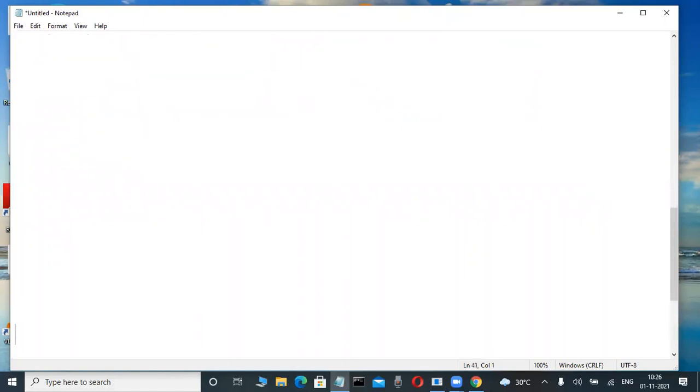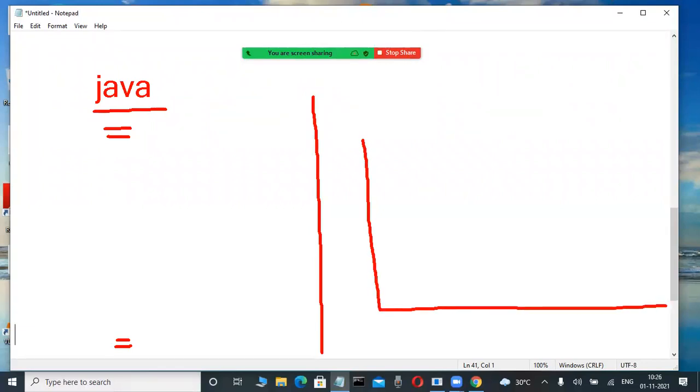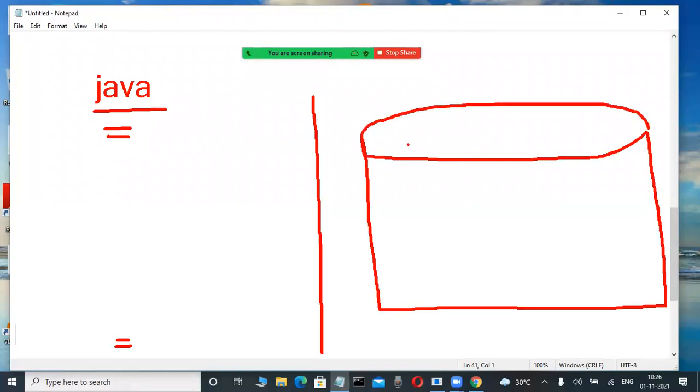Concentrate here. Suppose, for example, you are a JDBC developer or a .NET developer. One example I'm telling. Suppose you are a JDBC programmer. This JDBC means a Java application, for example. So now you are writing some coding. Now check it out here. Back end is there. Here the database is there. Not only Oracle, any database is there like this. For example, Oracle database is there. This is an Oracle database. Slowly observe it here. Oracle database.